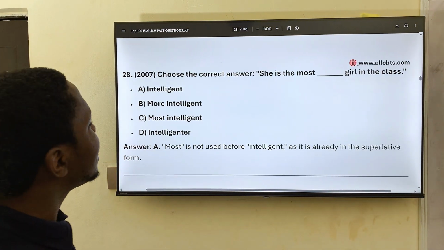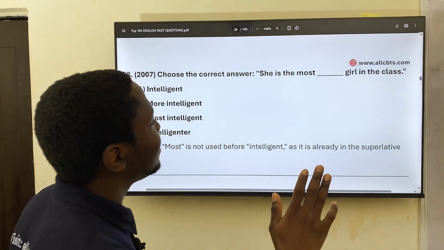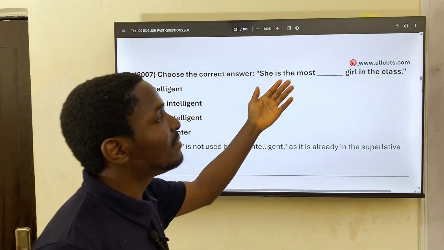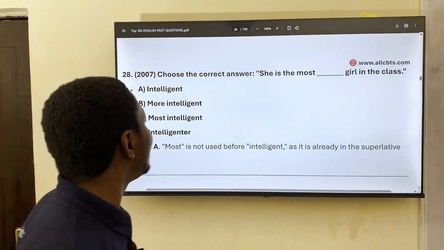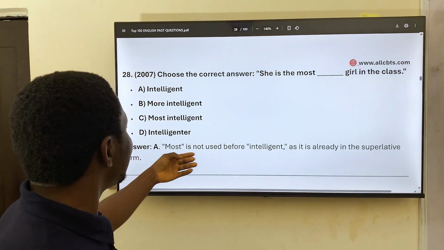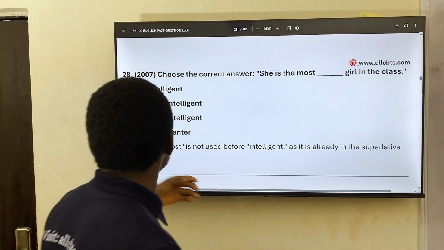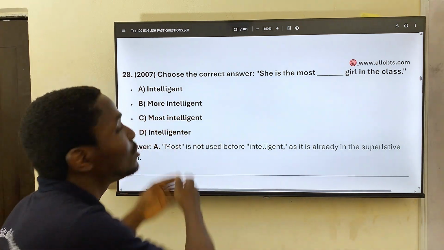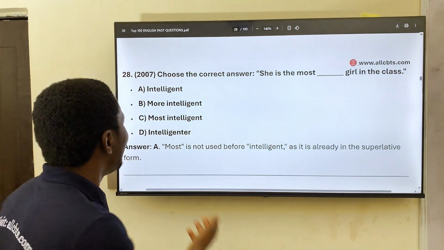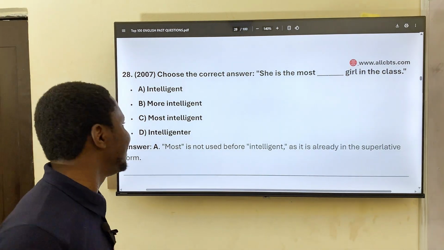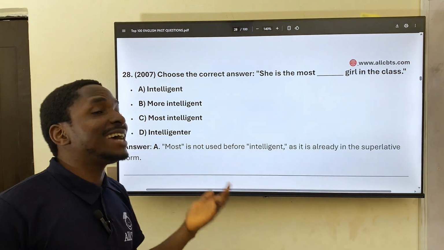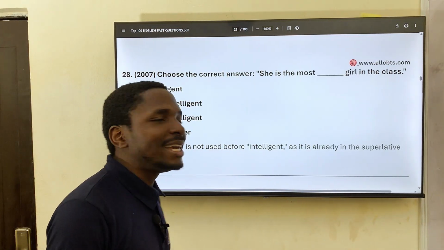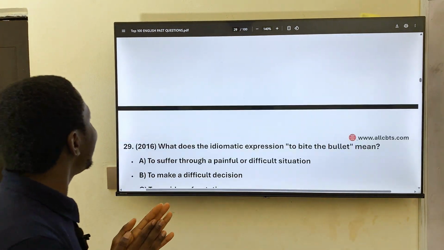Choose the correct answer. She's the most dash girl in the class. These are superlative sentences. You know, we have positive, comparative, superlative. Most is not used before more intelligent because it's already in the superlative form. So she's the most intelligent. You can't say she's the most more intelligent. So she's the most intelligent girl in the class. 29.